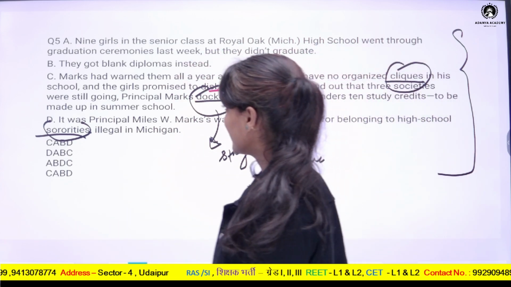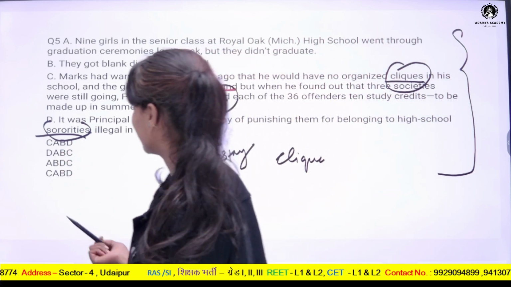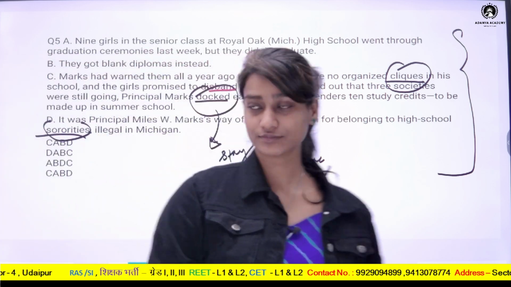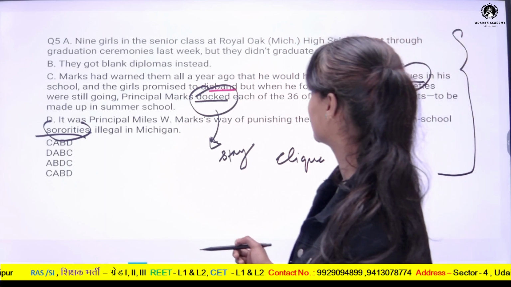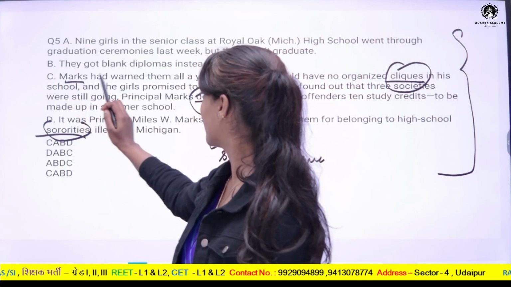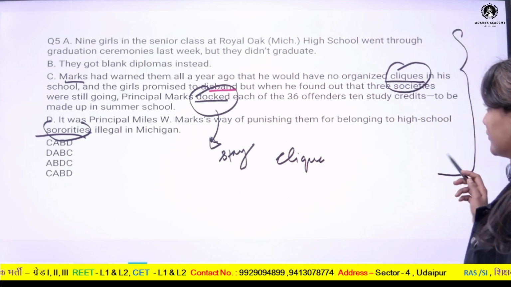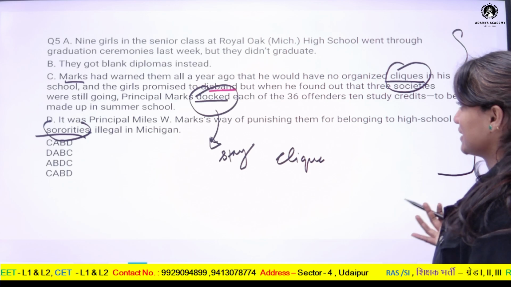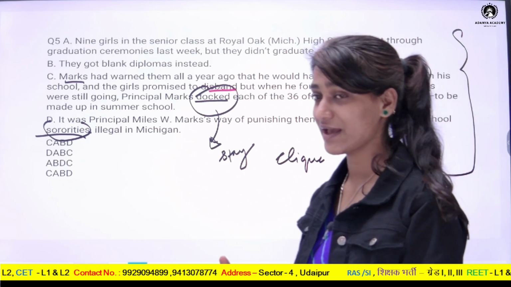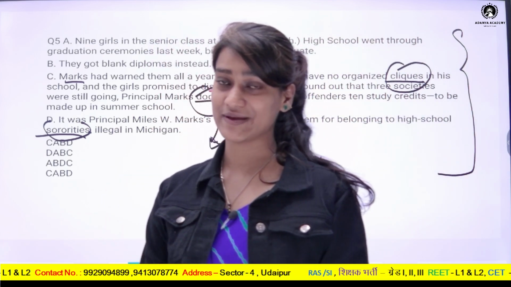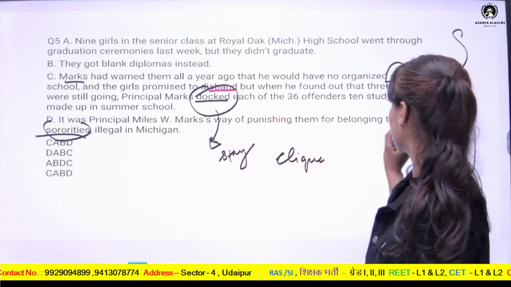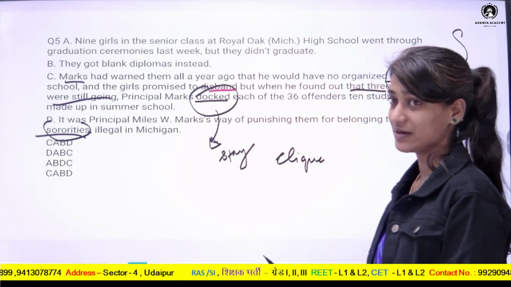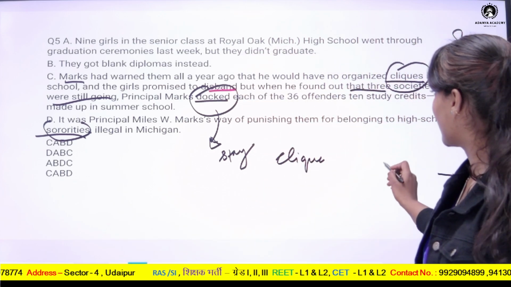So now try arranging, and these are the options, by yourself first. So first we should start that Mark had warned them a year ago. So first we should start with the statement which tells why this particular thing happened, of rusticating them or suspending them, because he found that 3 societies were still going. So this is the base statement, a basic statement, therefore it will come first.